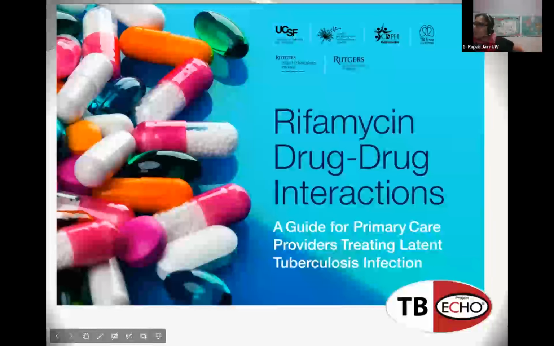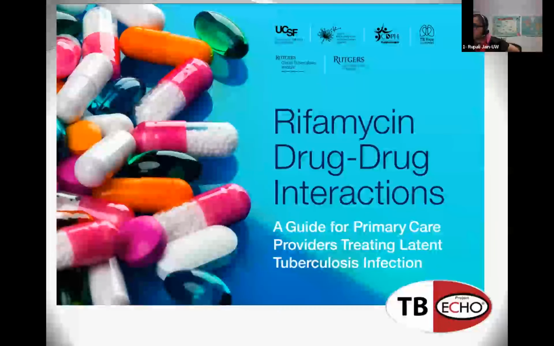So I worked with the Curry Institute to help put together a rifampin drug-drug interaction guide, because really, of the drugs that are on the market, I would say almost 40 to 50% of them do go through the cytochrome pathway, and that can be quite overwhelming as a clinician to manage. I will say with the advent of Paxlovid, I feel like people are getting more and more comfortable with managing drug-drug interactions because that also had a lot of drug interactions. So I'm hoping that we can learn from that experience and help make even better guides in the future.